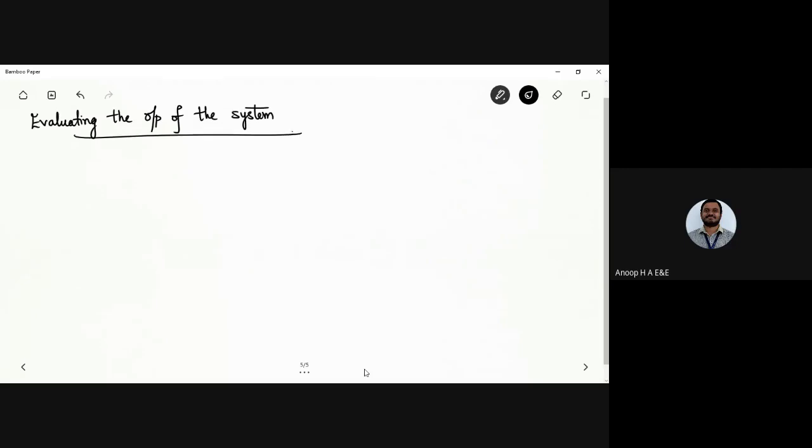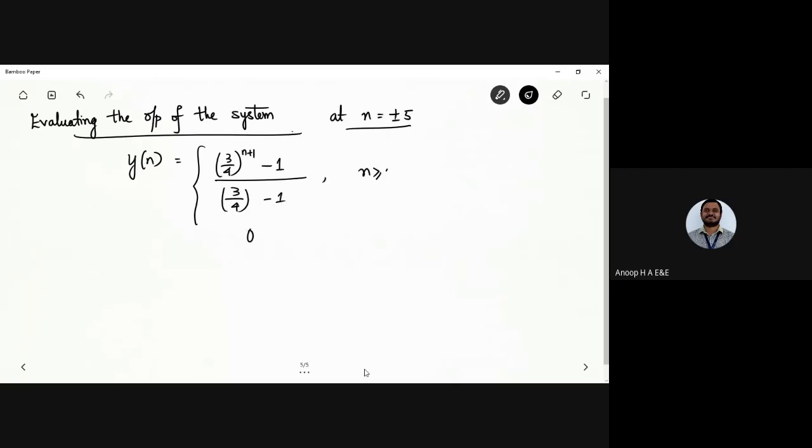So how can I evaluate the output of the system at n equal to plus or minus 5? It is (3/4) power n plus 1 minus 1, divided by 3/4 minus 1, for n greater than or equal to 0, and 0 for n less than 0. I'll take this into consideration again for n equals 5.